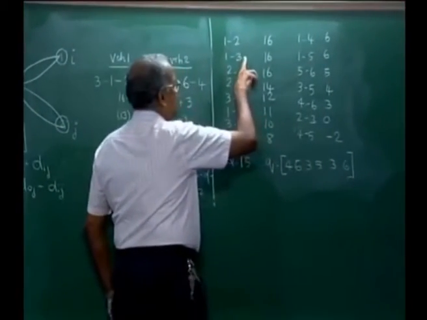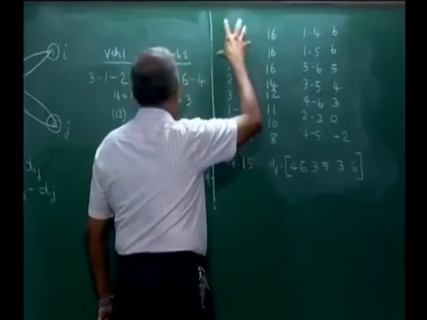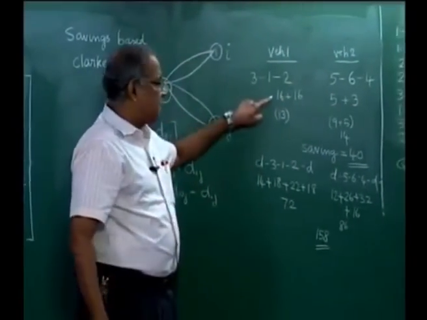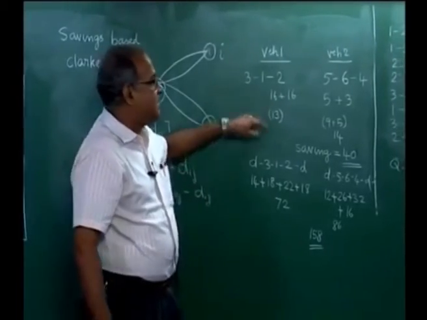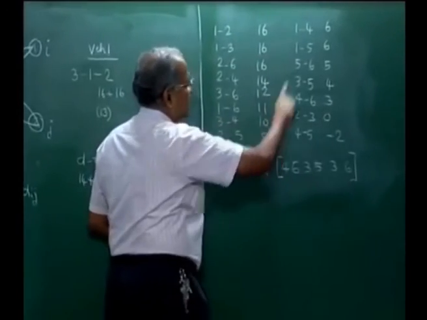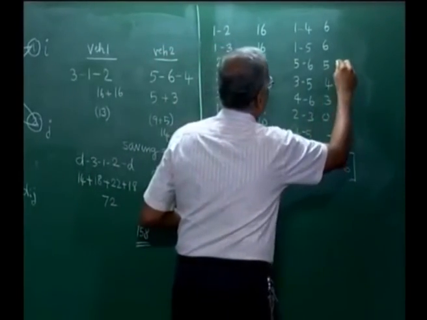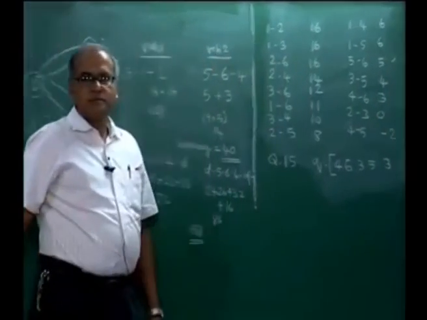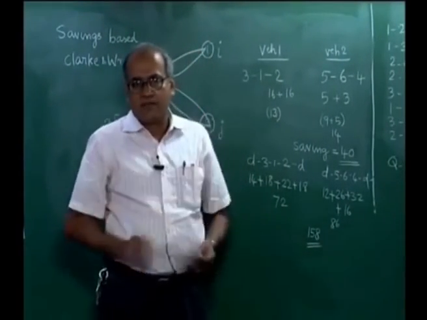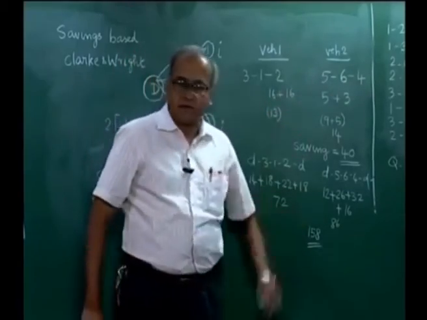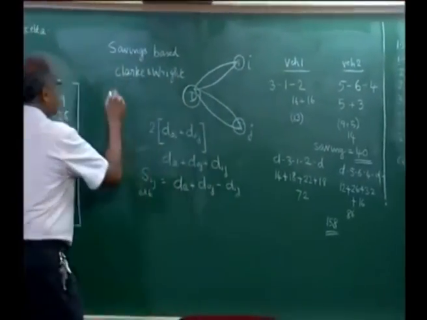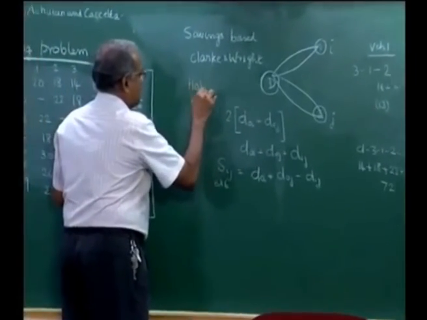1 and 3, by fixing these two and by creating the first vehicle, we have got a saving of 32 here, but this would prevent us from looking at all of these, and the next thing we can look at is somewhere here. Now the question is, if we follow a different order of taking, can we make it better? Now we can. So the improvement to Clark and Wright is called Holmes and Parker method,